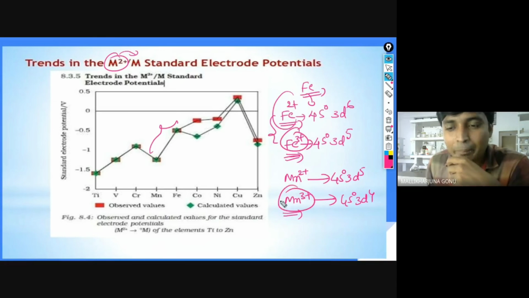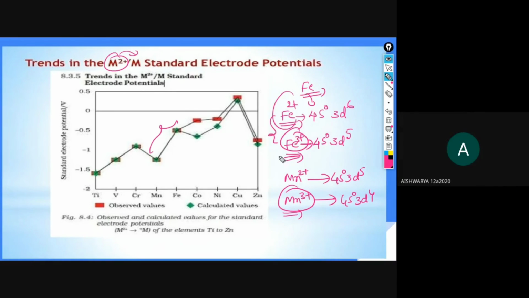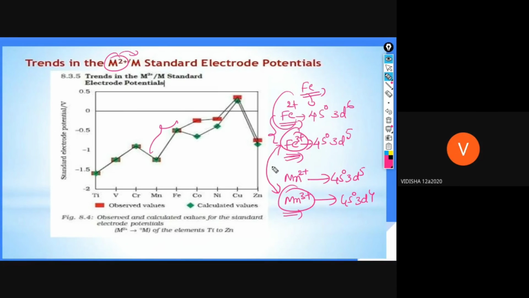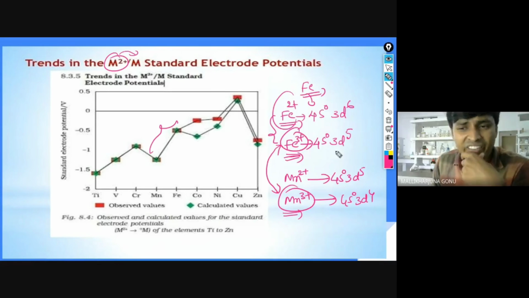Compared with Fe3+ and Mn3+, which one is more stable? I am asking between Fe3+ and Mn3+, which one is more stable? Iron. Fe3+, sir. Fe3+ with 3d5. So you have to be careful.